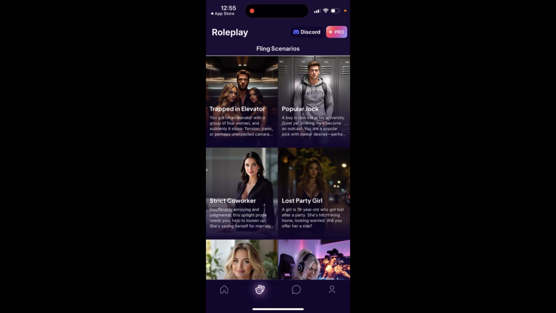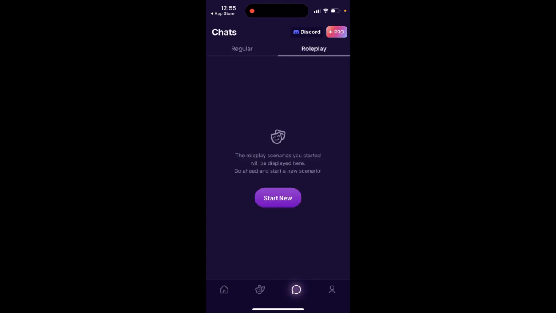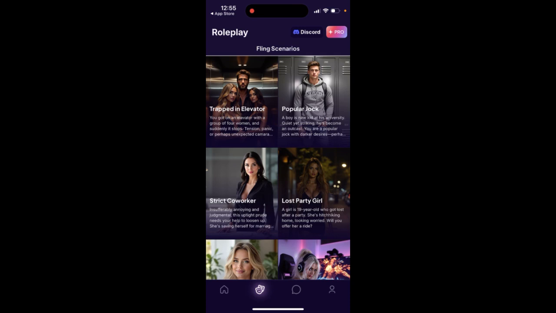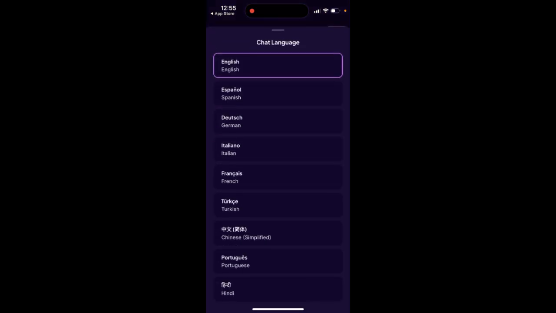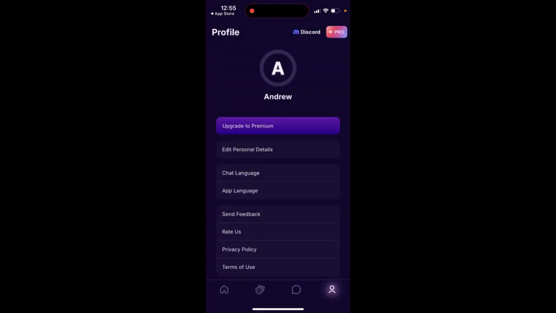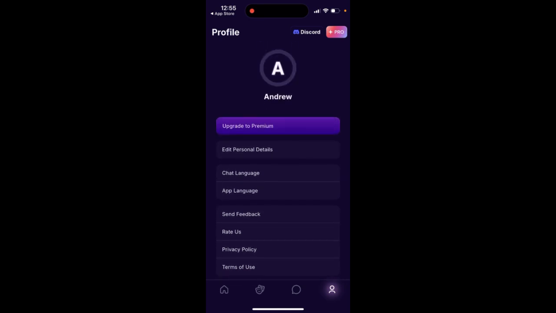Then you have all of these bots. Then you have your chats. You can swipe and delete chats. There is regular and there is role play. So you can start a new scenario. So this is something new. And then there is your account chat language. You can change it. App language, send feedback. You can delete all chats or delete an account, and then you can just log out.